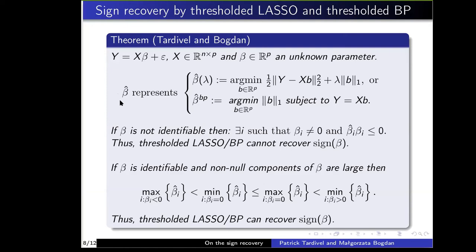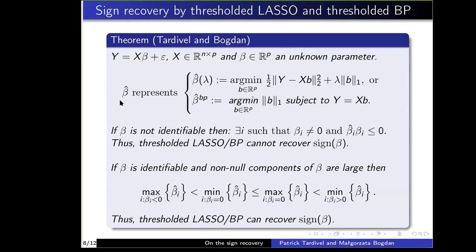Thus, because null components of beta are estimated at 0 or by a small value by the estimator beta hat, it means that by thresholding the estimator beta hat, we can recover the sign of beta. Or if you prefer, by thresholding the lasso or the basis pursuit estimate, we can recover which component of beta is negative, which component of beta is null, and which component of beta is positive.